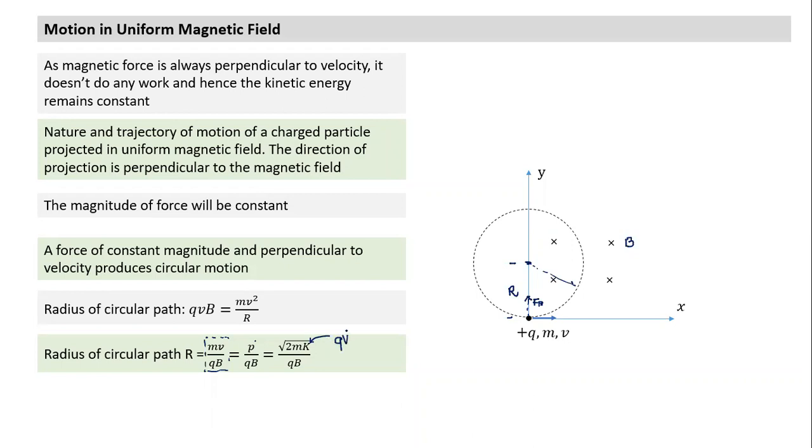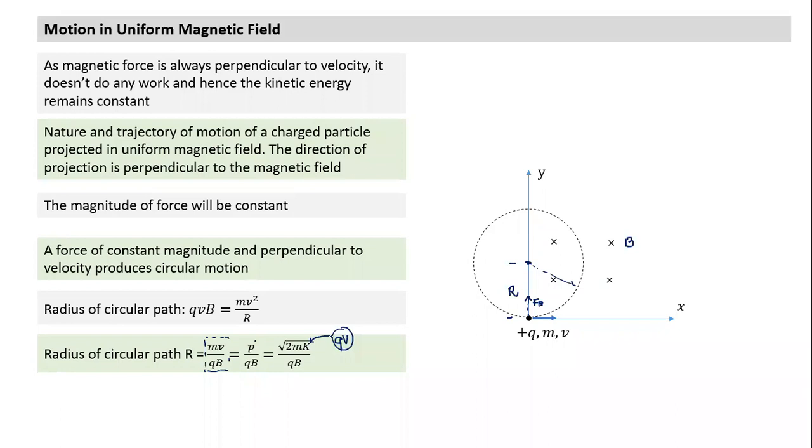Can you think of what this qV is? What does this V term imply here? Capital V. So many times, how do we impart kinetic energy to a charged particle? Like a particular mass, if you drop an object from a high point. Potential difference. So what is V here? V is nothing but potential difference. When a charge Q is accelerated through a potential difference of V, it acquires a kinetic energy qV. That's the term. In place of K, it is qV.